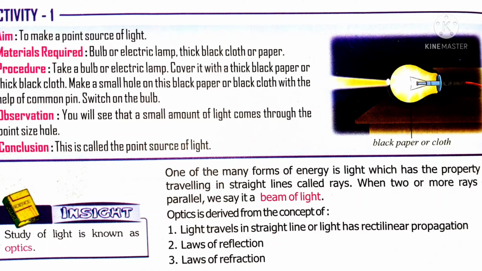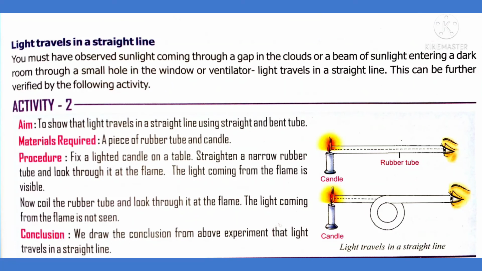You know that light always travels in a straight line. That is why, when you stand in front of the light ray, shadows are formed. For this, we are going to see activity 2, which is to show that light travels in a straight line. Here you take a rubber tube and keep one lighted candle in front of the tube. Now look at this candle through the tube. What do you observe? We can see that light is coming out of the flame.